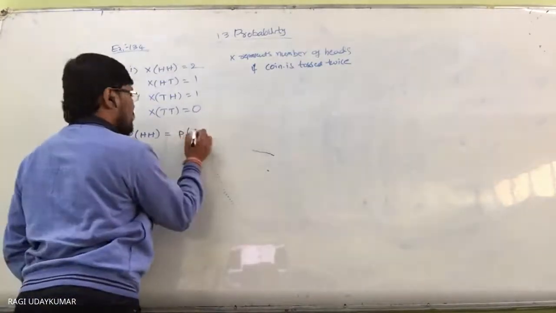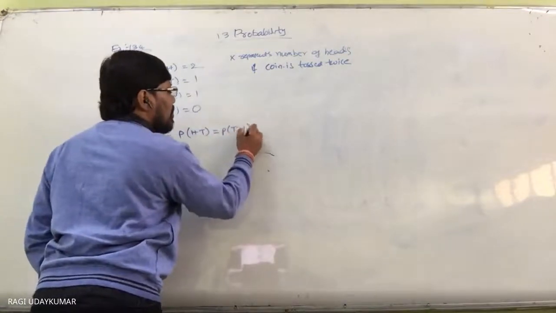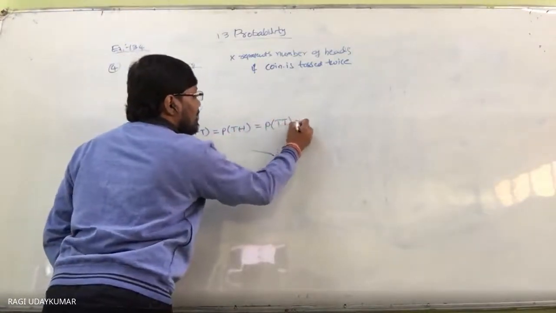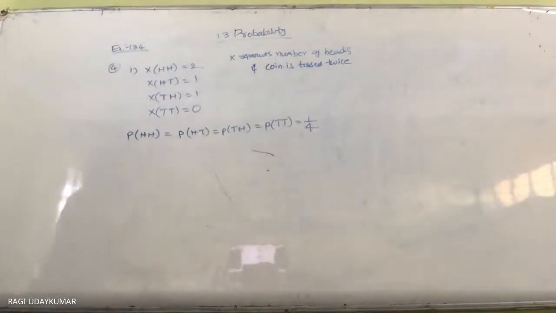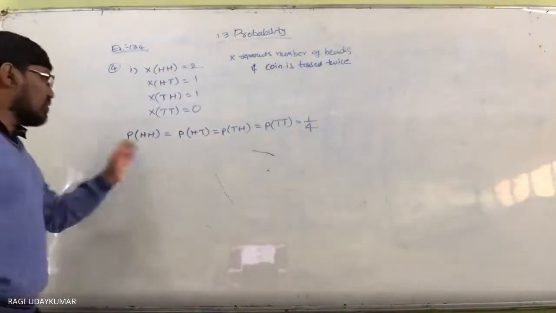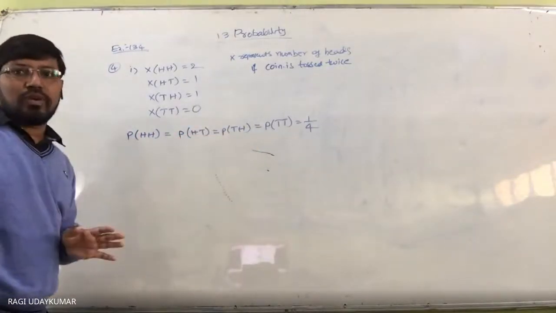Probability of head tail, tail head, tail tail is equal to 1 by 4. Individually, each elementary event, 4 are there in the sample space, so each elementary event probability is equal to 1 by 4.